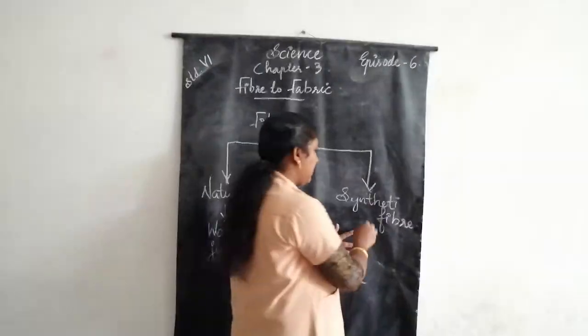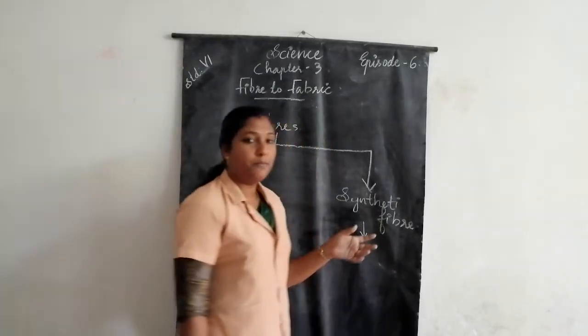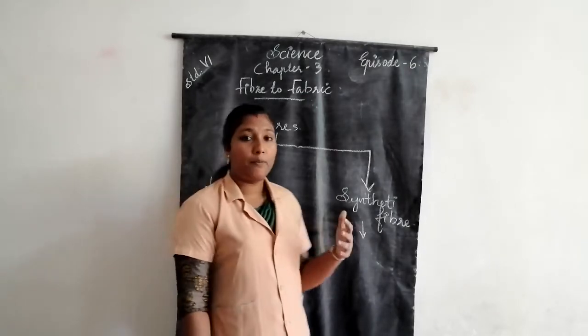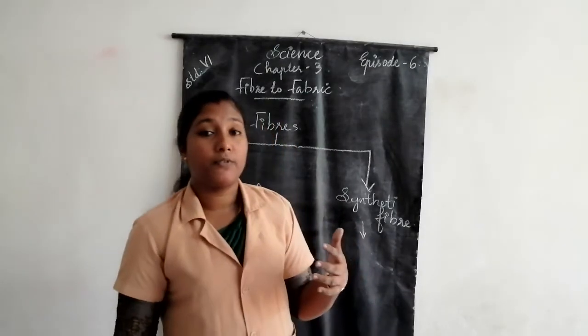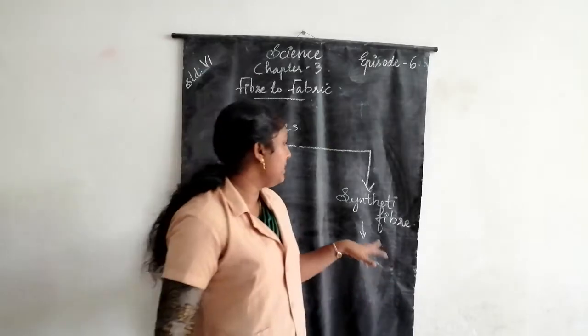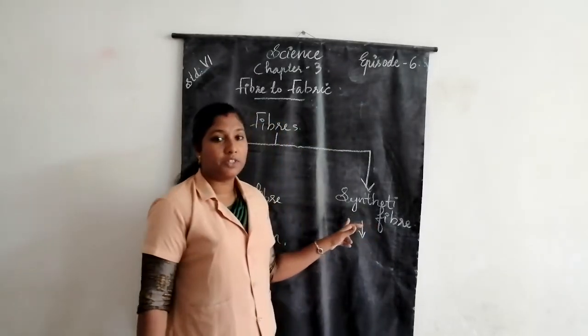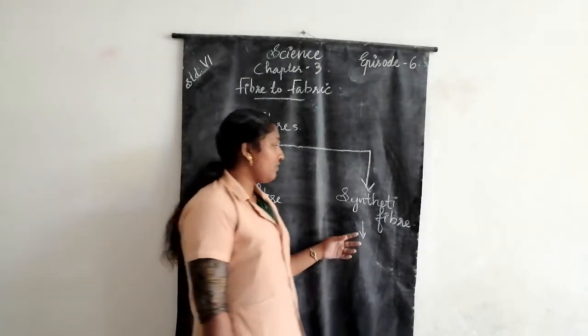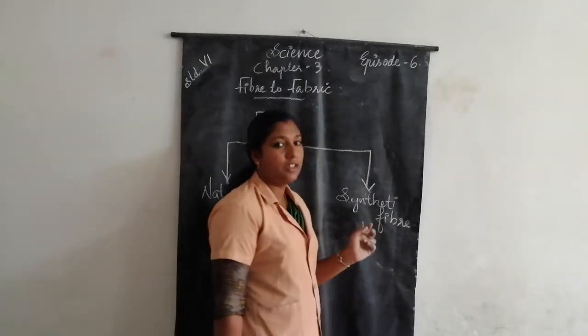Then what are synthetic fibers? Some fabrics are made up of chemical substances that are not obtained from plants and animals. Such fibers are called synthetic fibers.